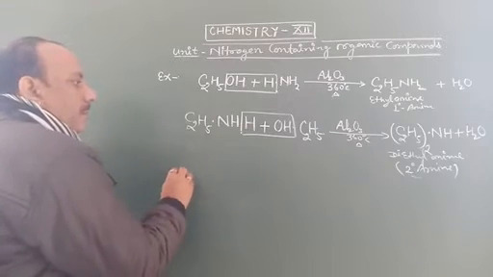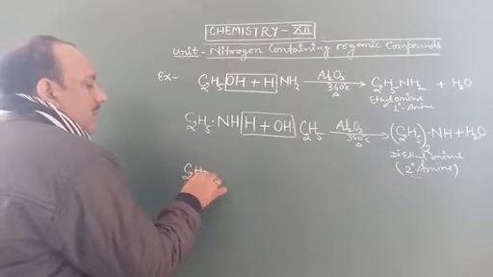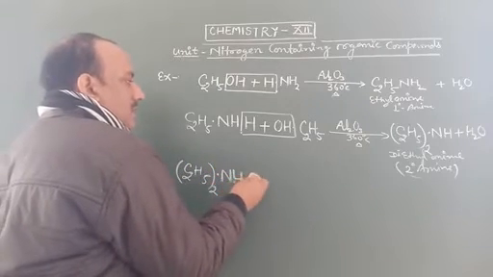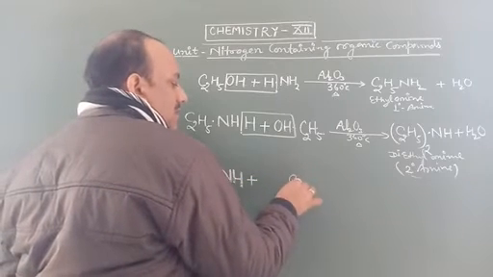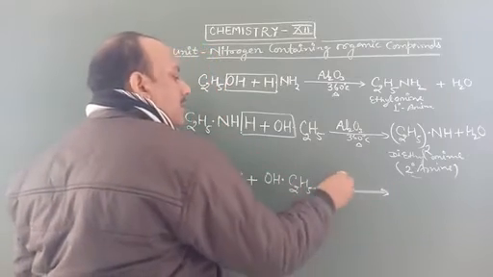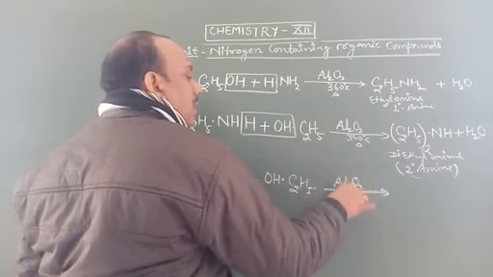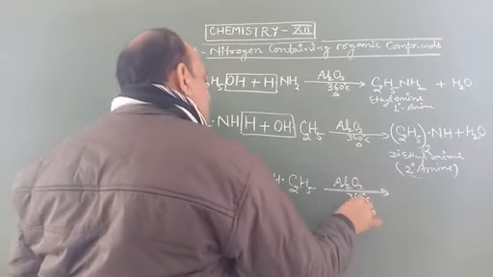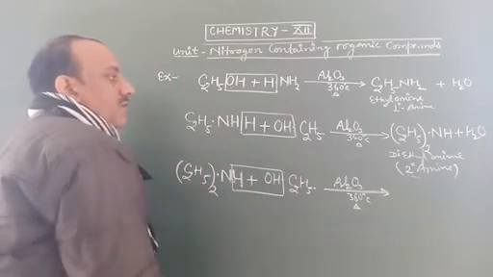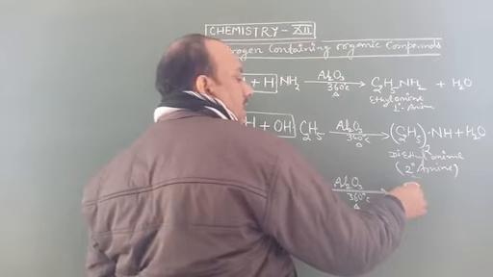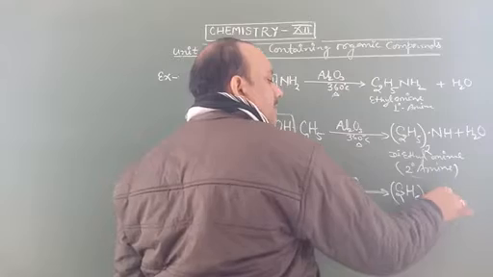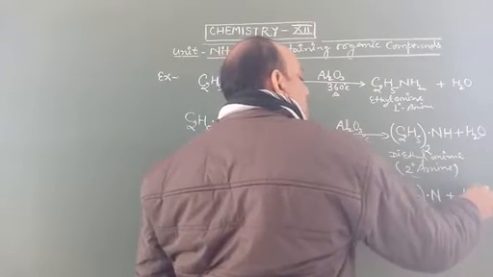Now the third one, (C2H5)2NH reacts with an excess quantity of C2H5OH in the presence of alumina and gives tertiary amine, subtracting a water molecule. So here (C2H5)3N plus H2.